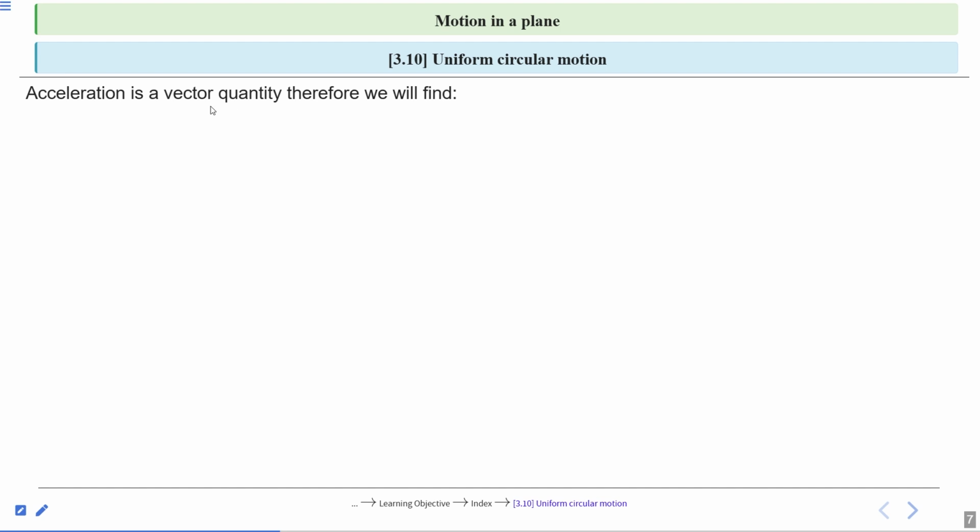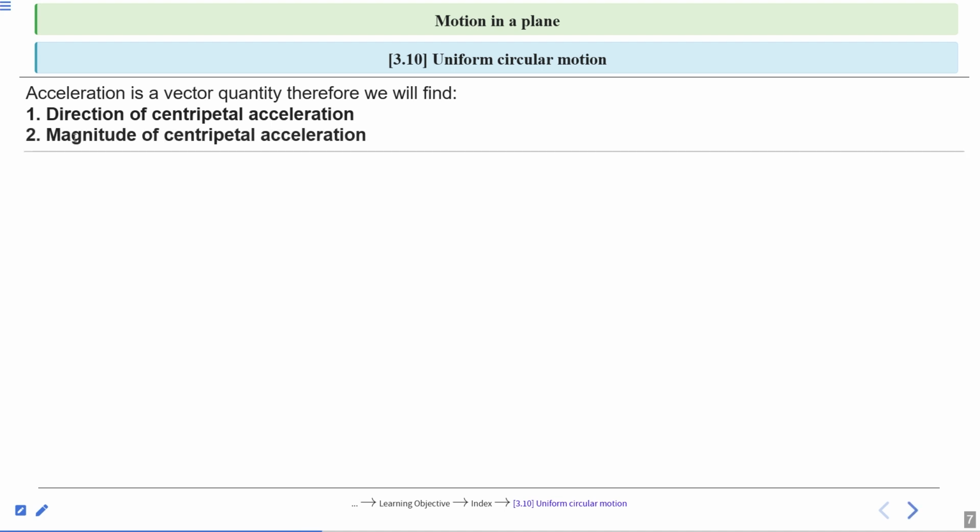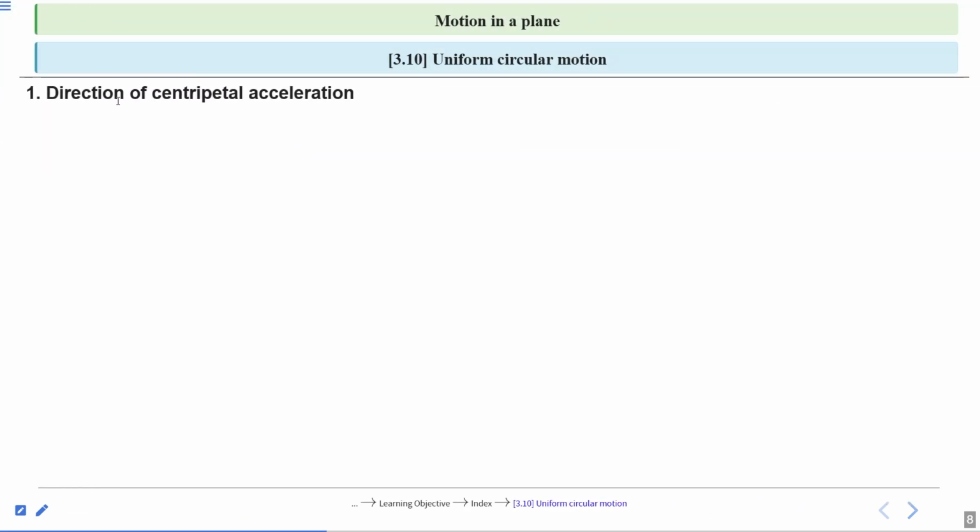Acceleration is a vector quantity. It has both magnitude and direction. Therefore, we will first find the direction of centripetal acceleration, and second, the magnitude of centripetal acceleration. Centripetal acceleration is a very important concept for the exam. So first, let's discuss the direction of centripetal acceleration.